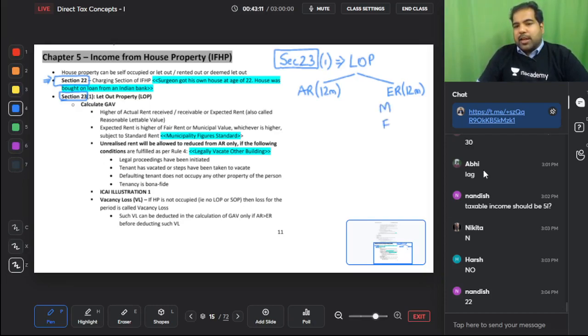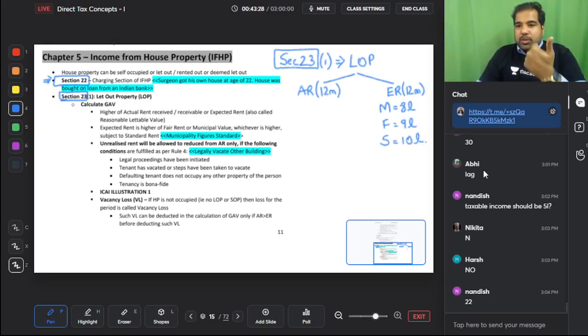Municipality will figure a standard, that is municipal value. Let's say the municipal value of the house is 8 lakhs for the entire year. The fair rent is 9 lakh. So whichever is higher, 9 lakh, but it should be within a ceiling of standard rent, which is, let's say, 10 lakh. These are examples, guys.